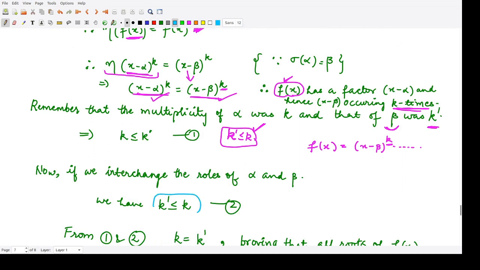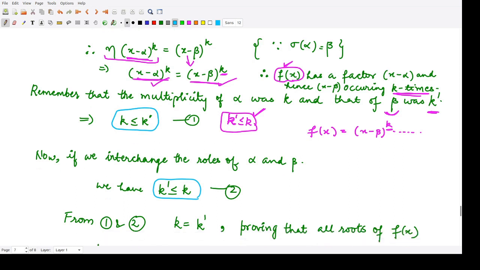So this is the second expression that we were seeking. So from equation number 1 and equation number 2, we can state that this k is equivalent to k dash.